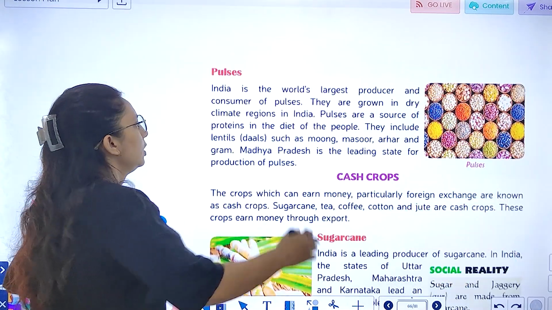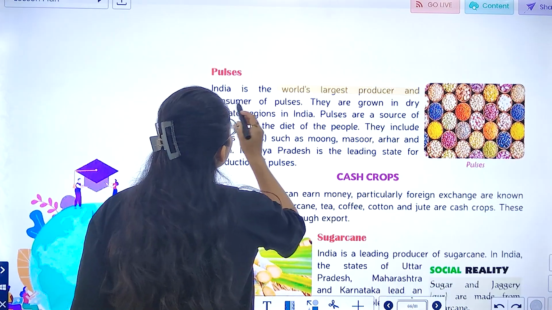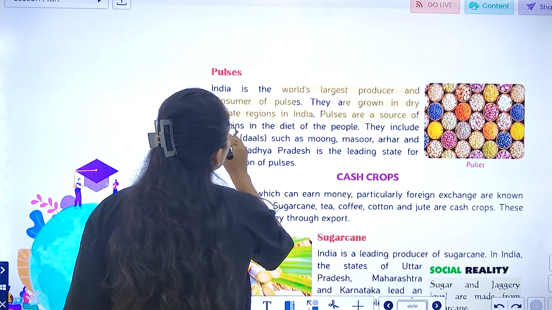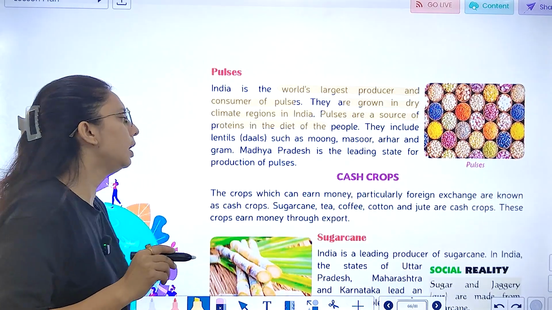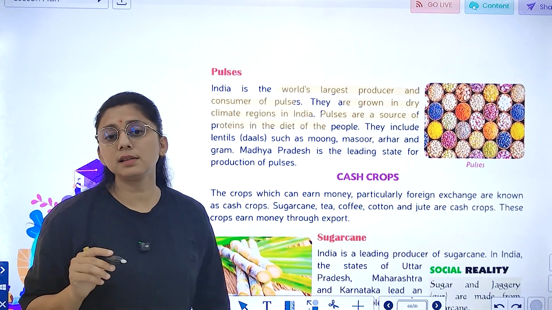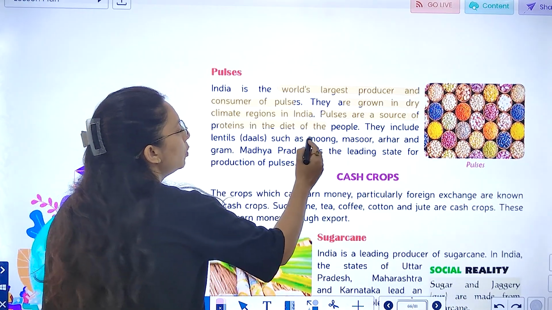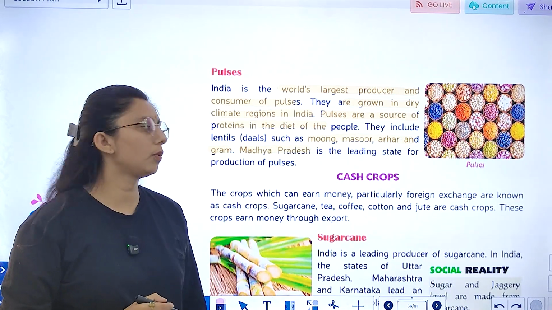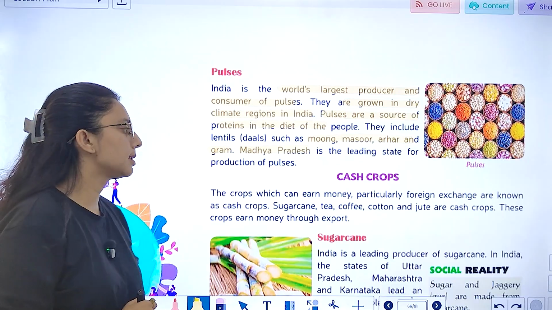Next is pulses. India is the world's largest producer and consumer of pulses. They are grown in dry climate regions of India. They are the source of protein in the diet of people. What do they include? Lentils. Lentils क्या होती है? दालें होती है like मूंग, मसूर, अरहर. Madhya Pradesh is the leading state for the production of what? Pulses.